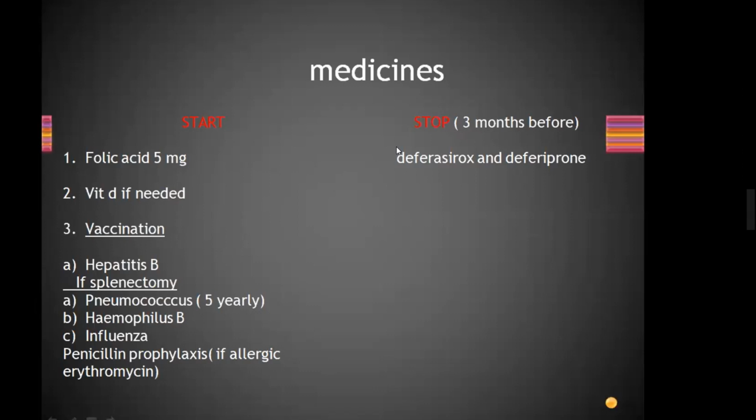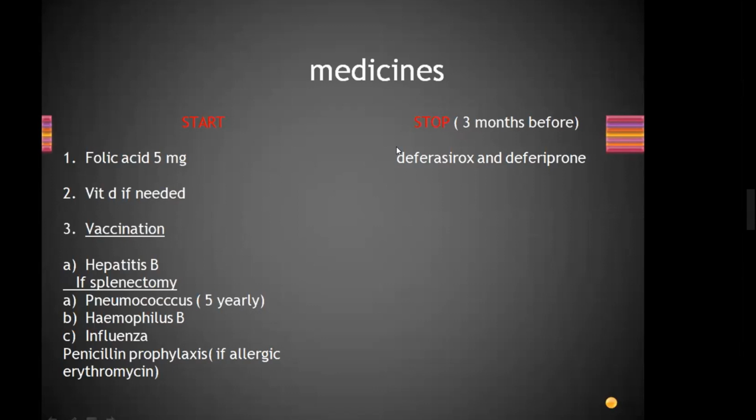So again, folic acid 5 milligram in thalassemia, the whole guideline. It is not written that you need to give it throughout the pregnancy. Folic acid 5 milligram throughout the pregnancy, we will discuss in antenatal care. Now we are discussing preconception. In preconception, you need to give 5 milligram folic acid. Vitamin D, because we have discussed there could be bone problems. We are doing bone scan in the preconception period, so vitamin D if needed.